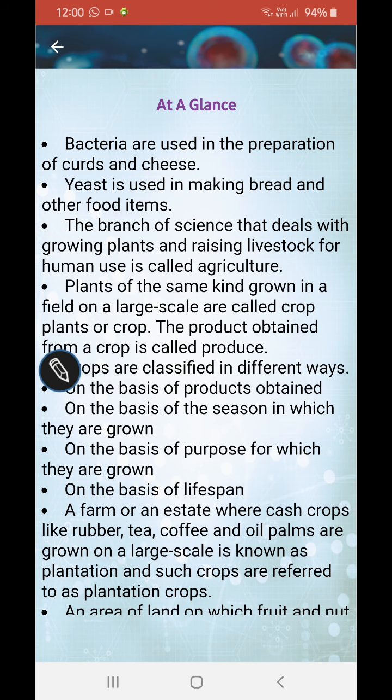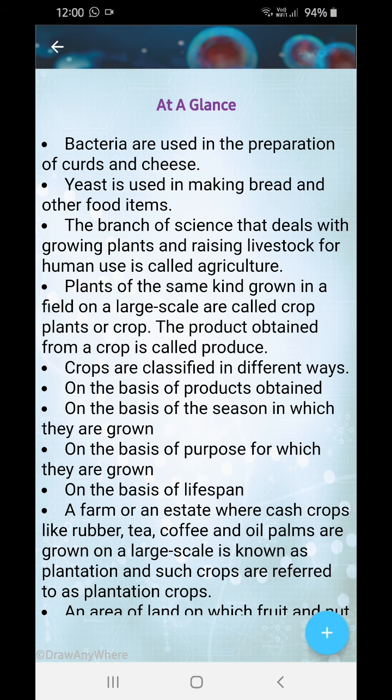Okay, so first of all, let's see what is the use of bacteria. Bacteria is used in the preparation of curds and cheese. How? They help to ferment. You've heard about fermentation in chemistry. They help to ferment the curds and cheese. Bacteria, they are in industries.